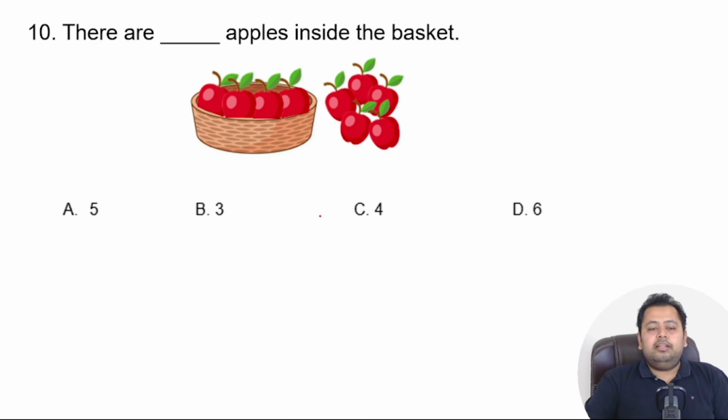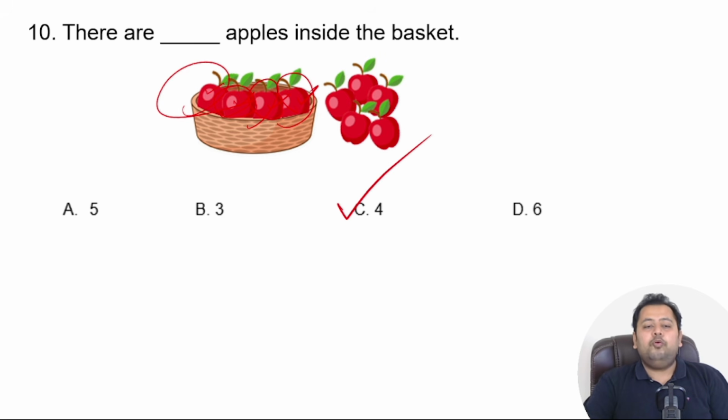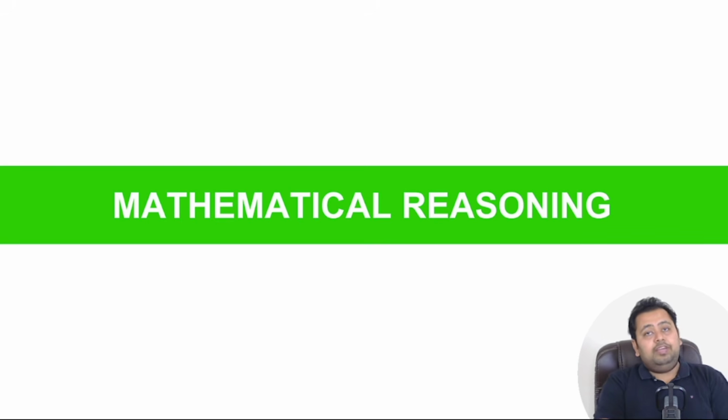Great. So there are 1, 2, 3, and 4. So there are option number C. There are 4 apples inside the basket, and there are 1, 2, 3, 4, 5, 5 apples outside the basket. Great. So we have now completed the logical reasoning section.